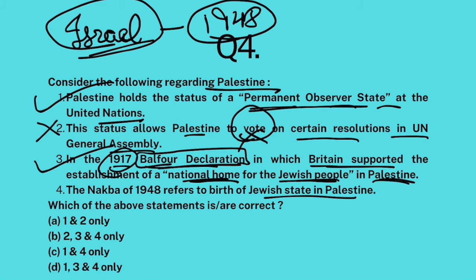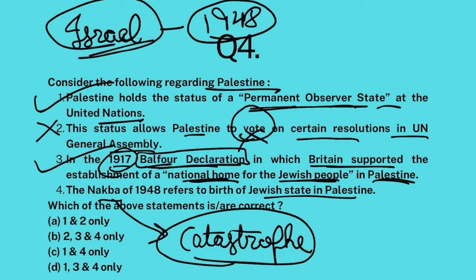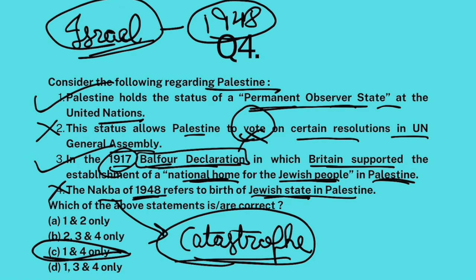Nakba in Arabic means tragedy or catastrophe. Palestinian people refer to it as Nakba, the catastrophe, because many of them were displaced in 1948. Nakba doesn't refer to birth of Jewish state. No, it refers to a tragedy for Palestinian people. So this statement is false. 1 and 4 only. The answer is C.